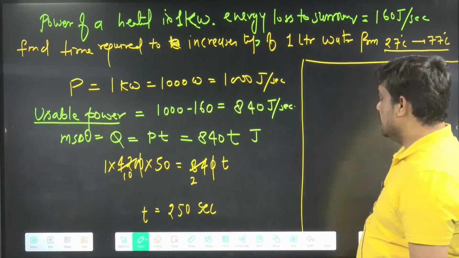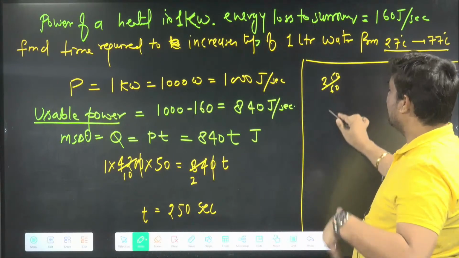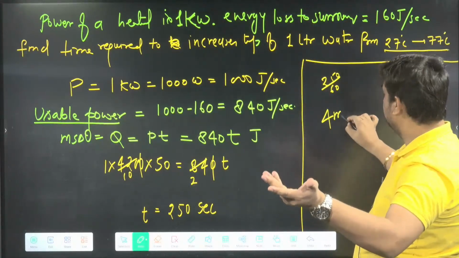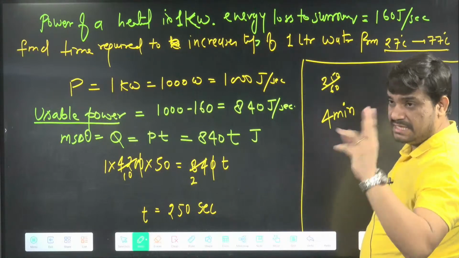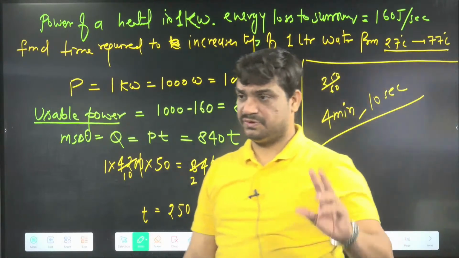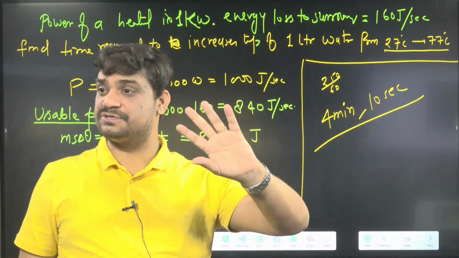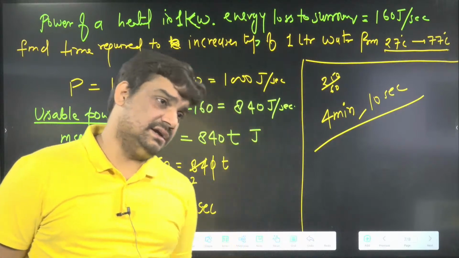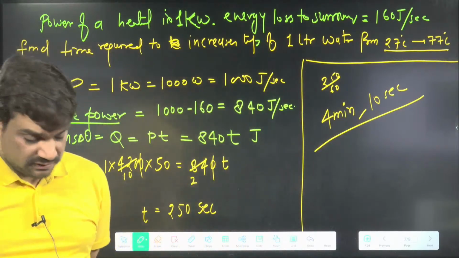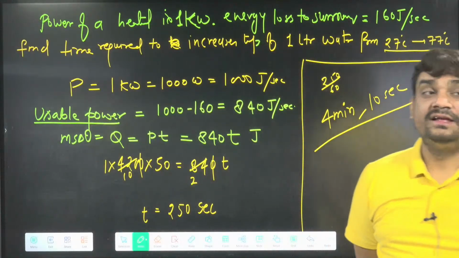Here, 250 seconds. Sometimes they can ask in minutes, so you divide 250 by 60. 4 times we can directly divide. So it is 4 minutes and 10 seconds will be left. So 4 minutes 10 seconds will be the time in minutes. Ready? Can we do the next question now? Next one.